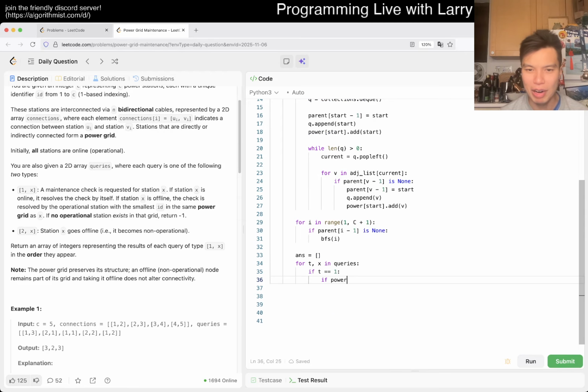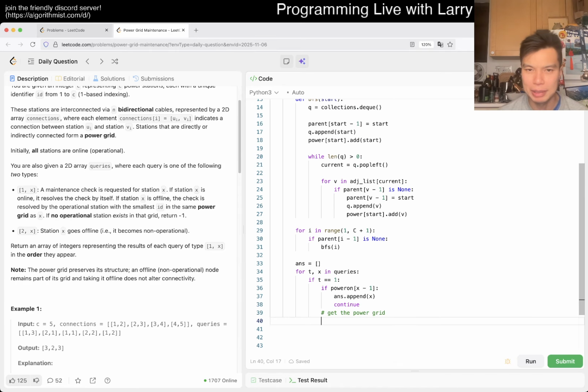So if power on of x minus 1, then we just return x, and then we continue, right? Otherwise, if it's not on, then we have to get the power grid: the parent of x minus 1, take the power of this, and then the smallest ID. So that'll be the 0 item, and that should be good.